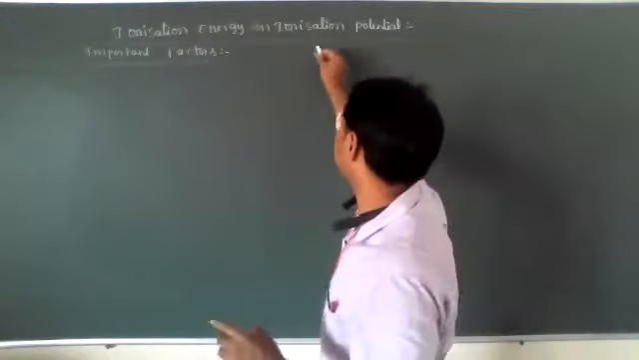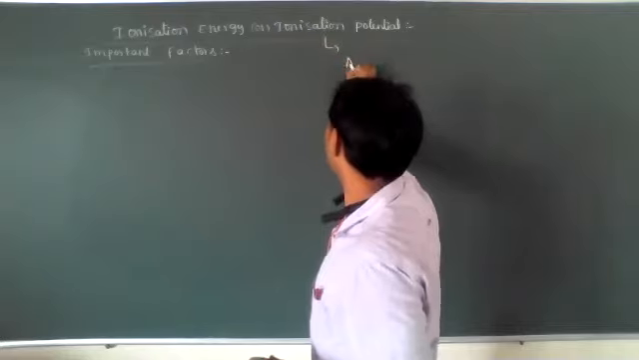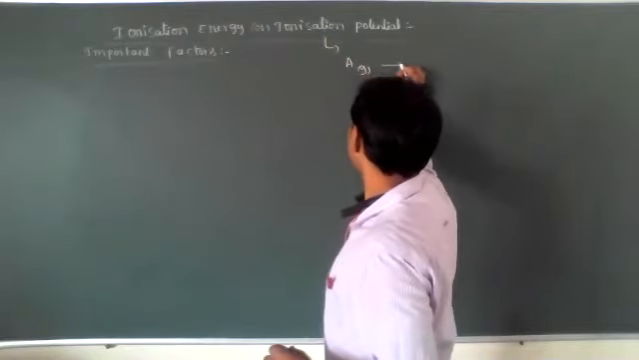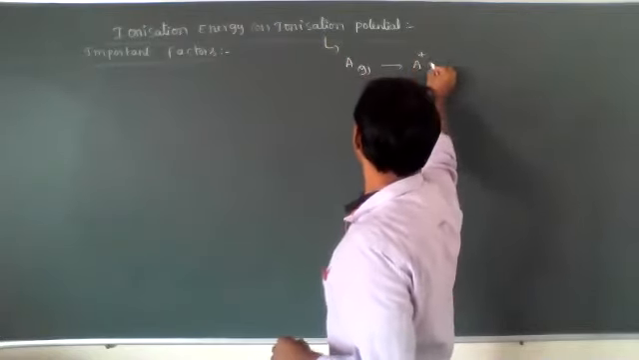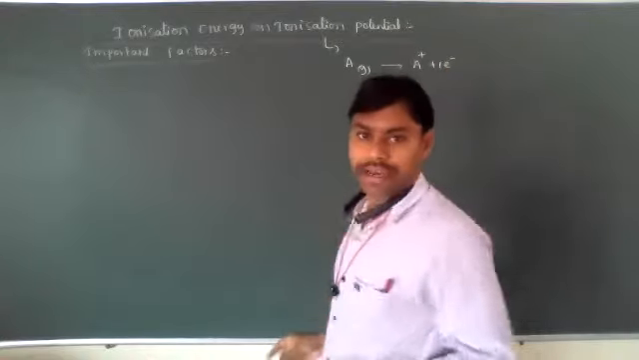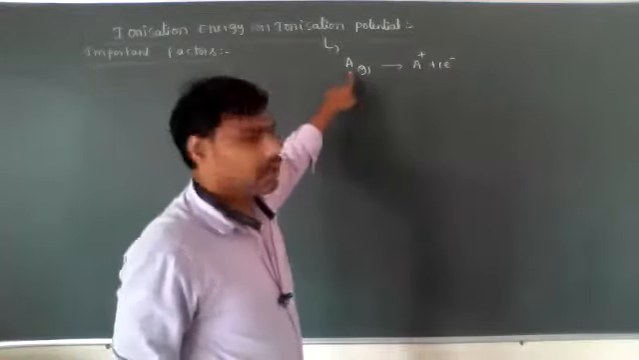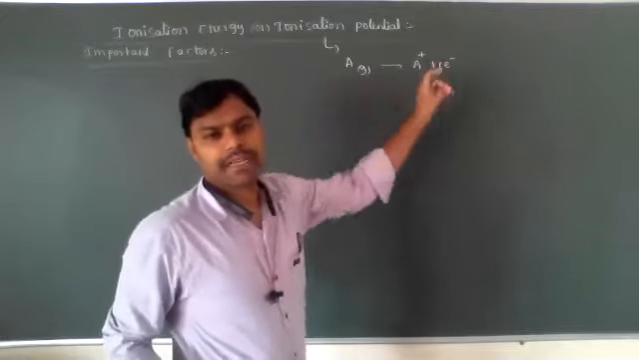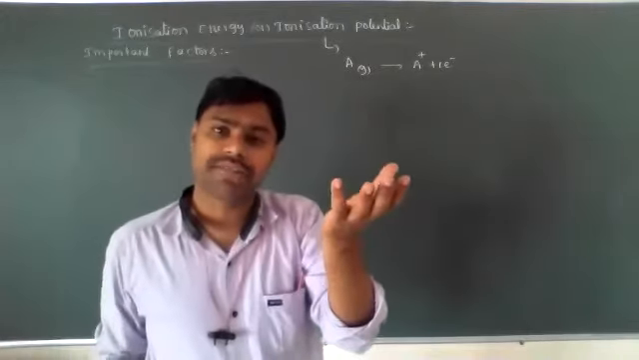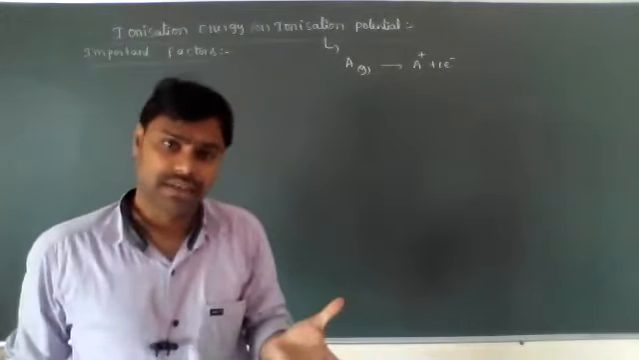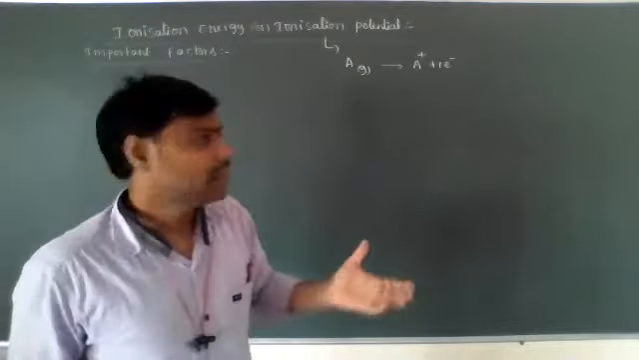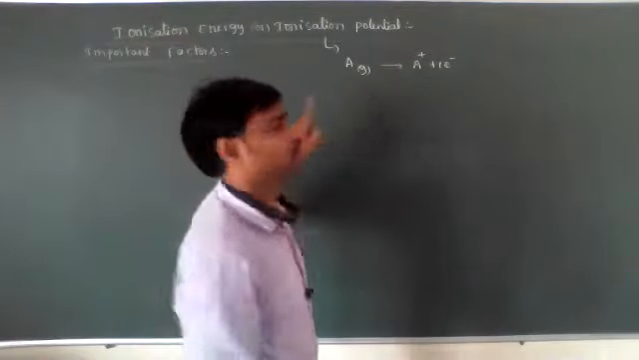During this ionization process, what happens? The neutral state atom is converted into a mono positive ion, which means A is converted into A plus. Positive charge is increasing, so size will decrease. So this is called first ionization energy.